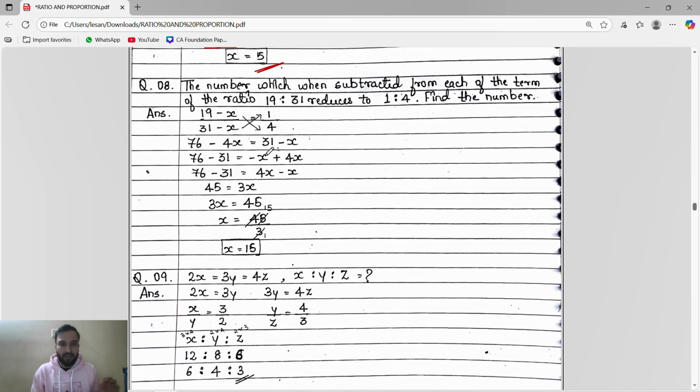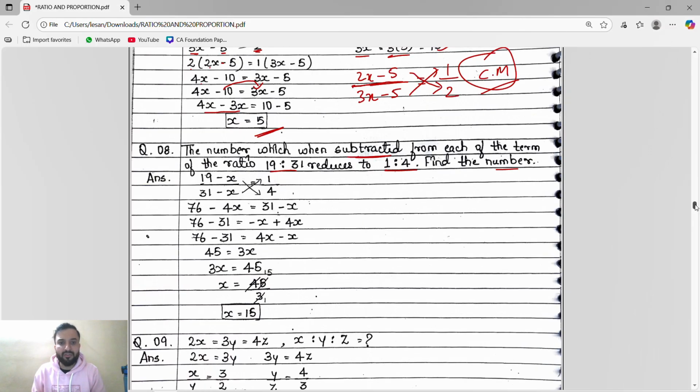Okay, same thing, guys, same thing. Directly we will do it. Okay, see here, they said the number which when subtracted from each of the terms of the ratio 19 is to 31 is reduced to 1 is to 4. Okay, so they said the number which when subtracted, find the number.